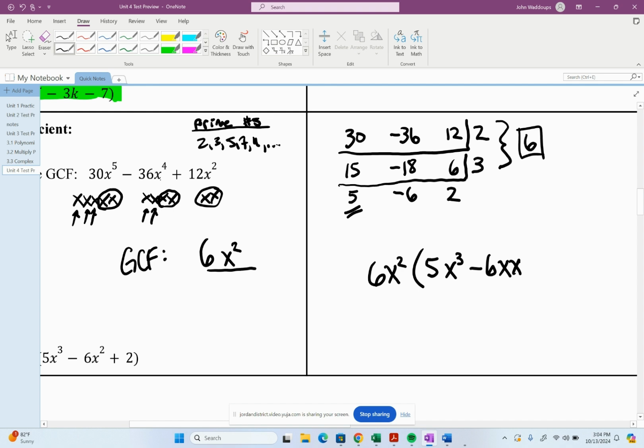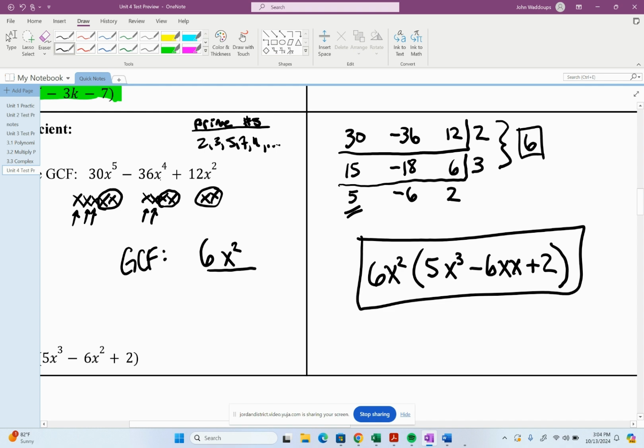And then the 2, so that's plus 2. It was with the 12x squared, and we took out both of those x's, so there's not going to be an x with that one, and that would be our final answer.